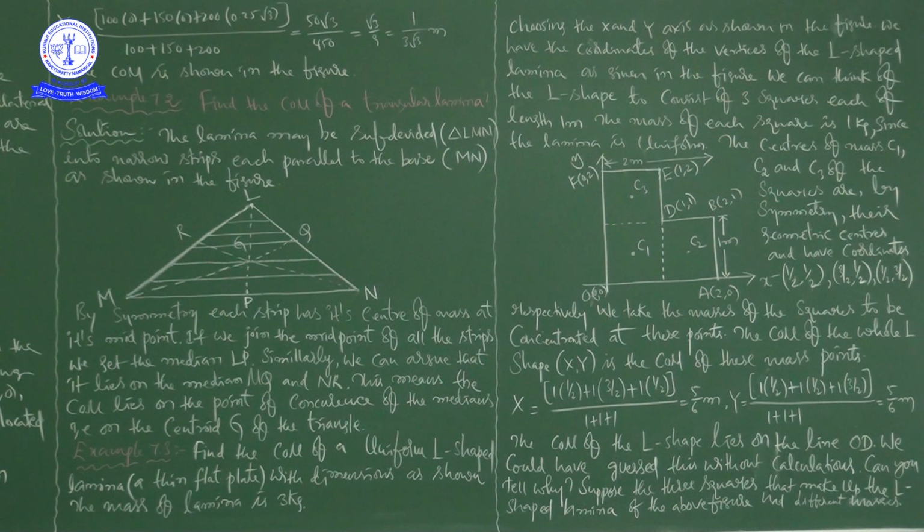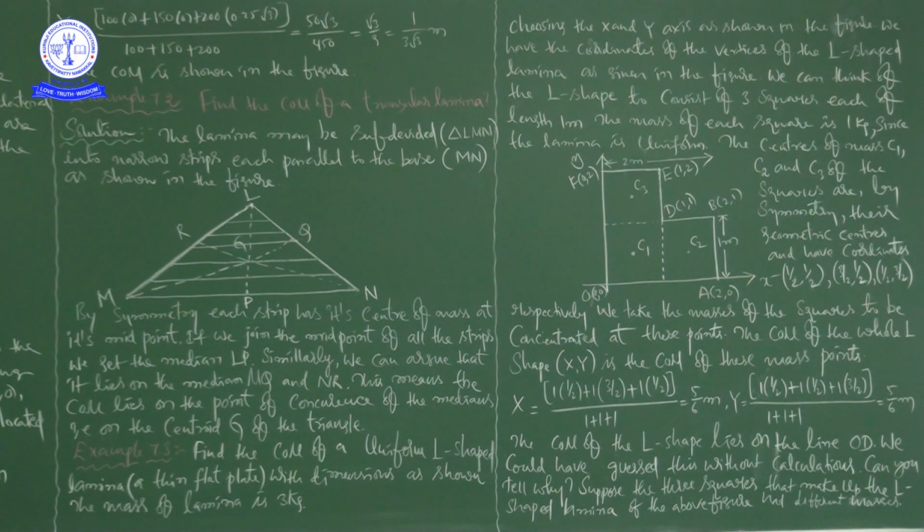So these C1, C2, C3 are the centers of mass of the individual plates like this. By combining all of them we get the L-shaped lamina.